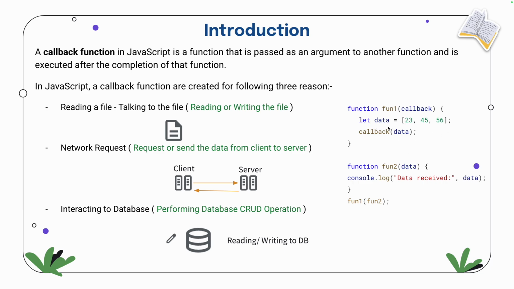Okay, now see this example. See function one. Read properly here. What I told: a callback function in JavaScript is a function which is passed as an argument to another function. What does argument mean? Whatever is passed to the function is called an argument, right?